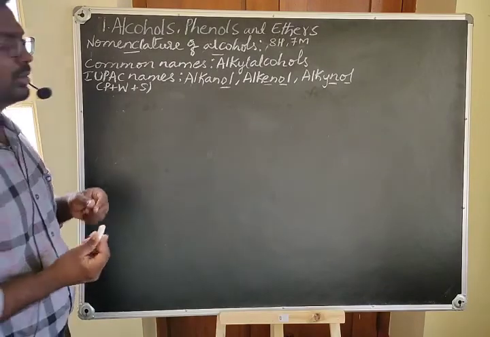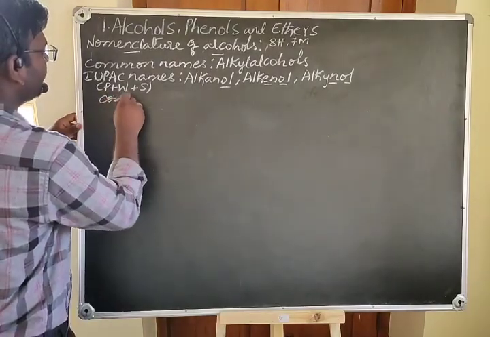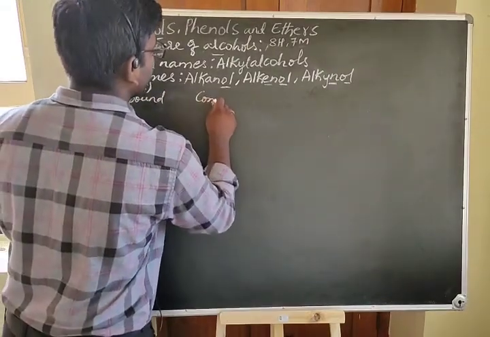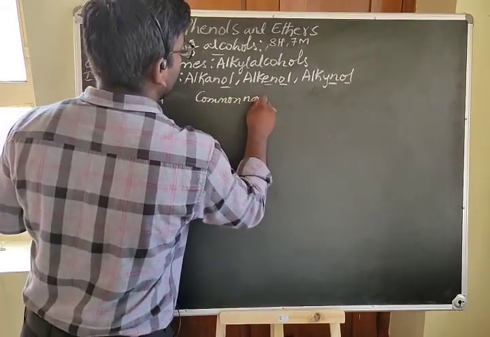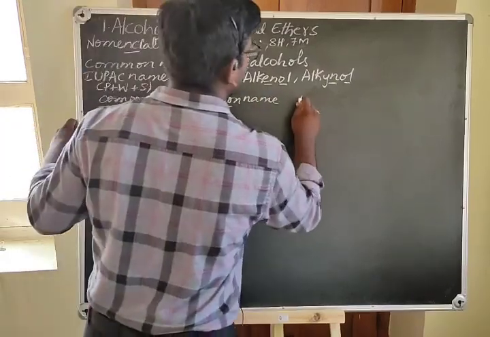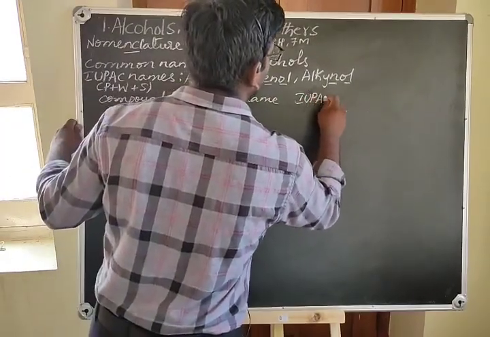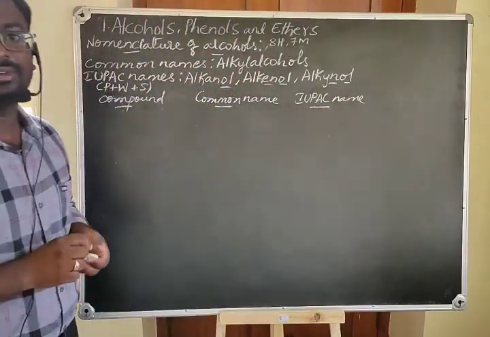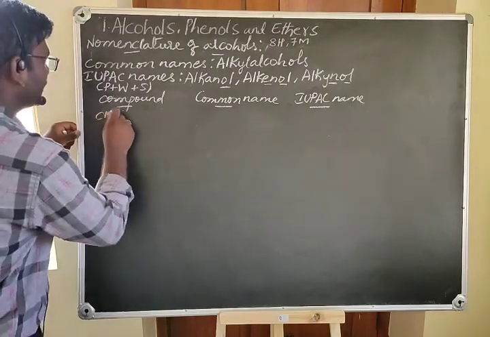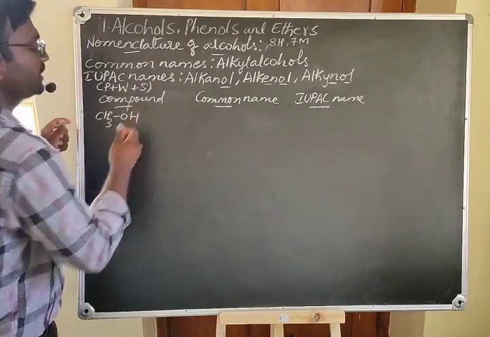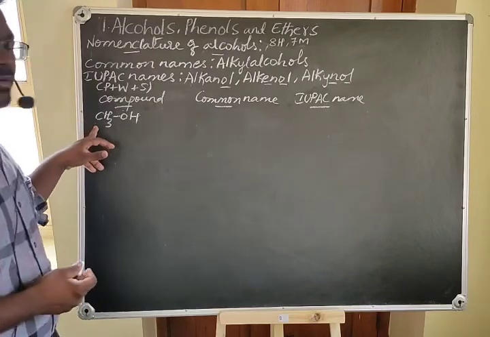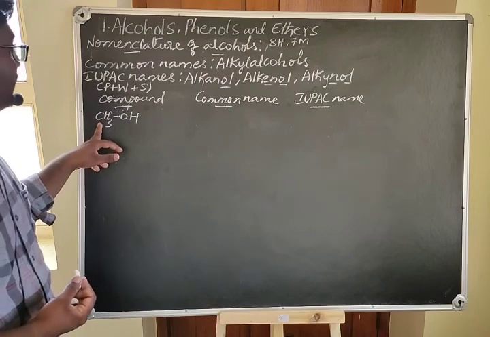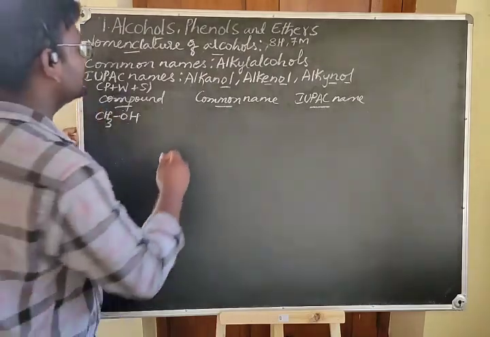Let's take some examples. Take the compound, its common name and its IUPAC name. In the alcohols, the first member is CH3OH. Here we have one alkyl group with one carbon, that is a methyl. Therefore, the alcohol is called methyl alcohol.